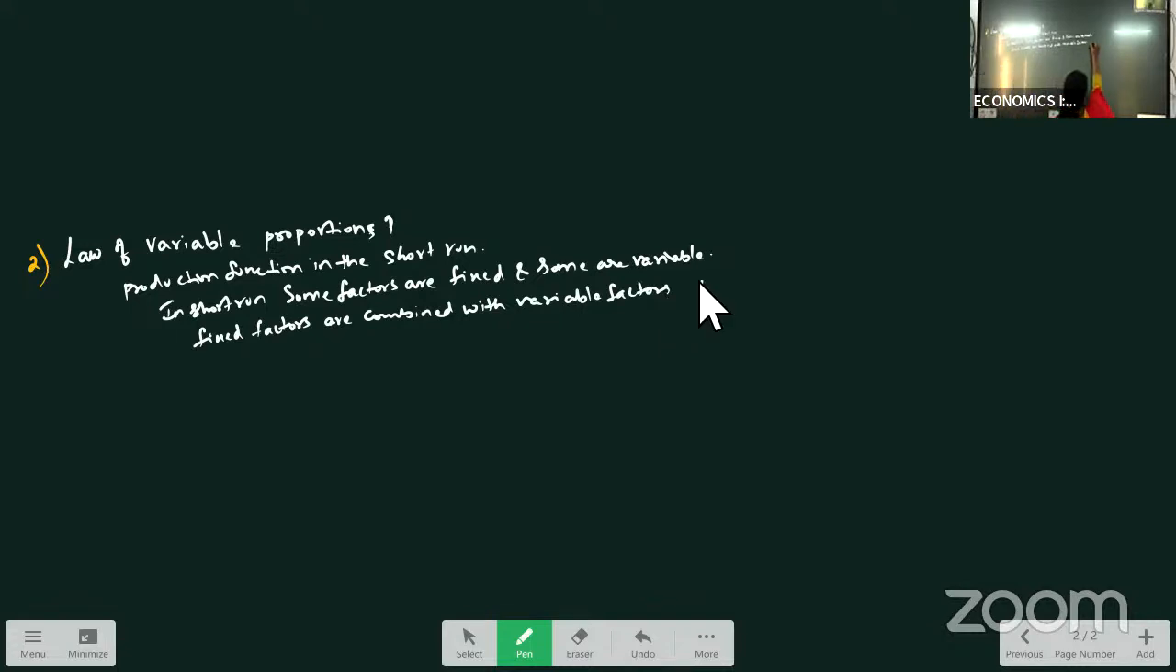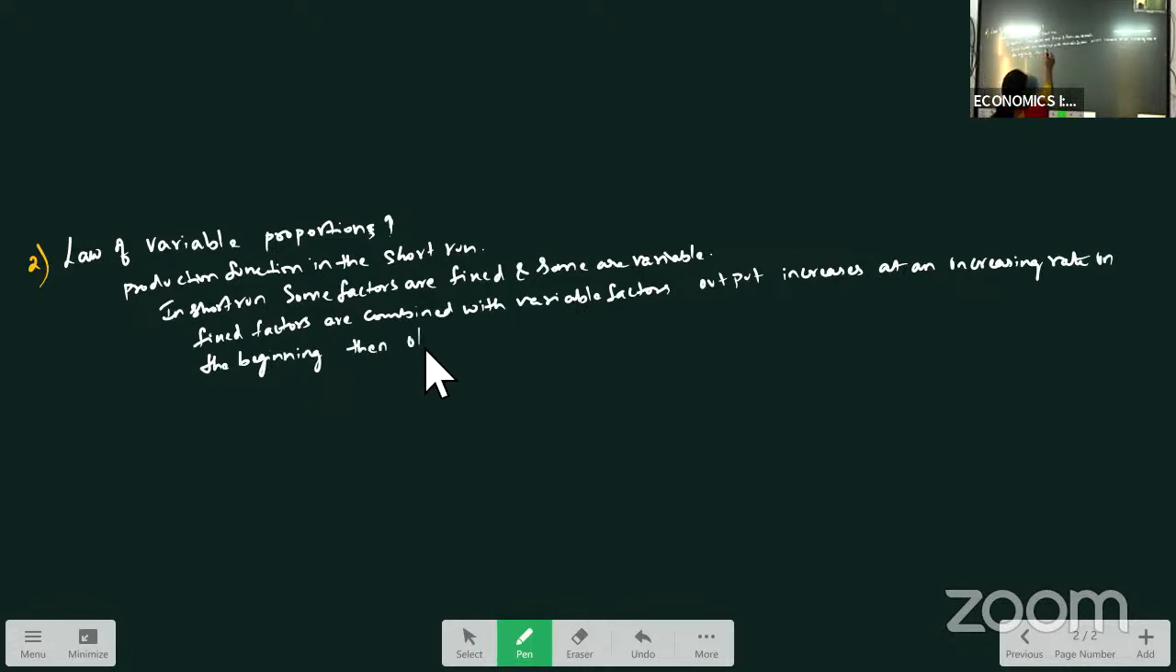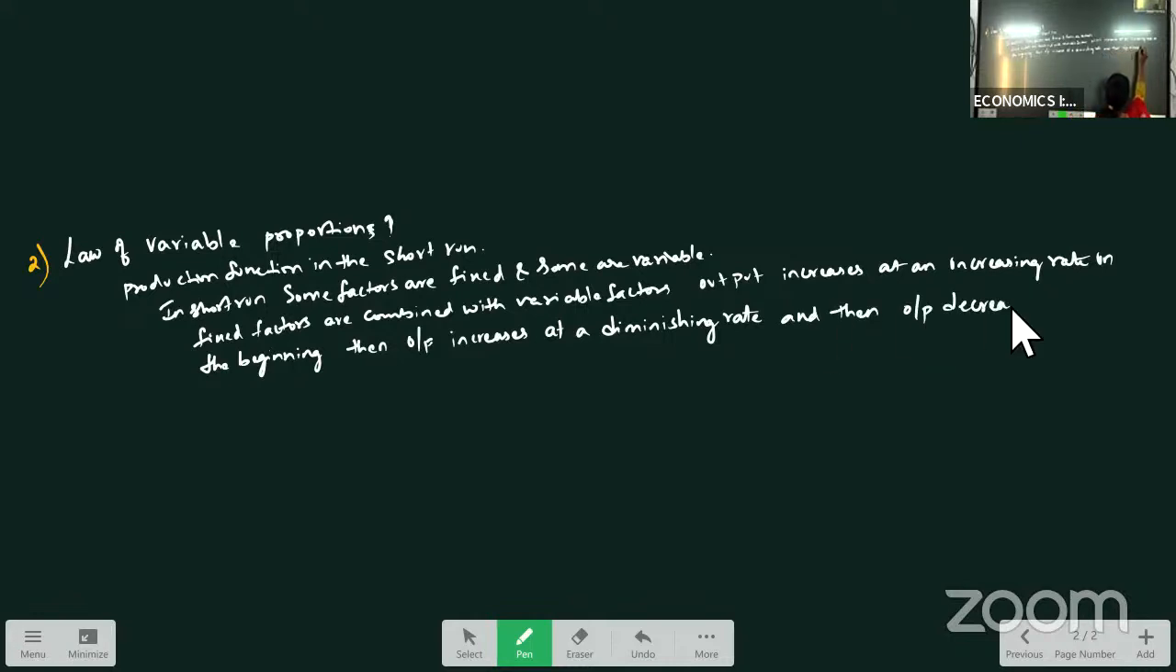So, our output increases at an increasing rate in the beginning, then output increases at a diminishing rate, and then our output decreases. So this is the law which was explained in the law of variable proportions.